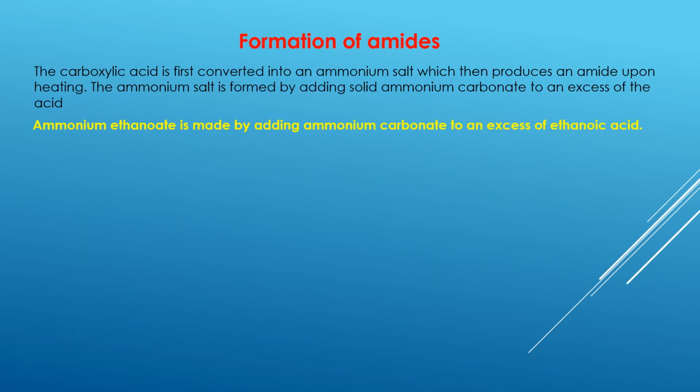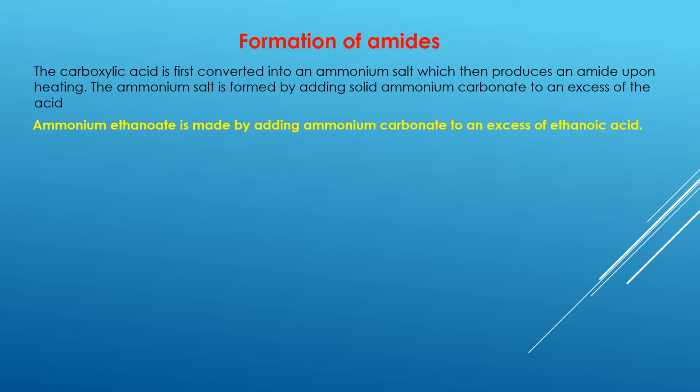The next thing that we need to understand and study about amides is their formation. Like we have mentioned earlier, amides are derivatives of carboxylic acid, which means that they are formed by the reaction of carboxylic acid. So here we are going to look at some of the production of amides using carboxylic acid. First of all, the carboxylic acid is changed into an ammonium salt, which then produces an amide upon heating.